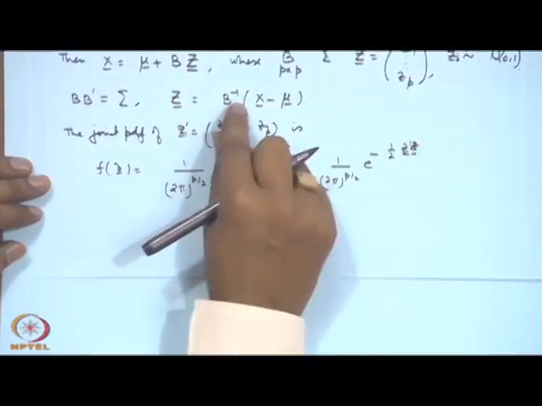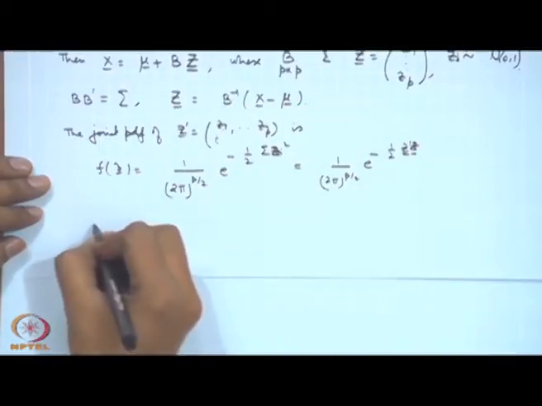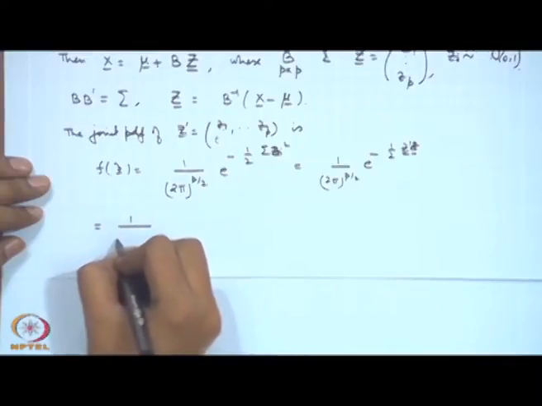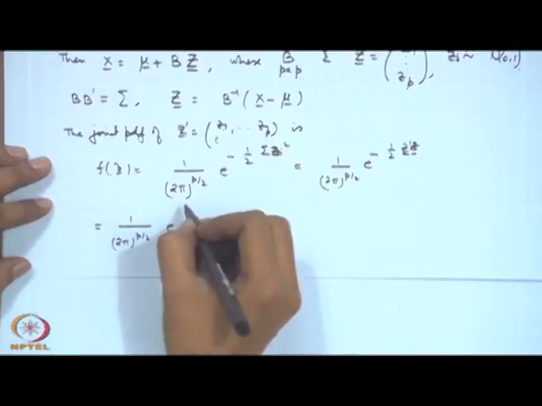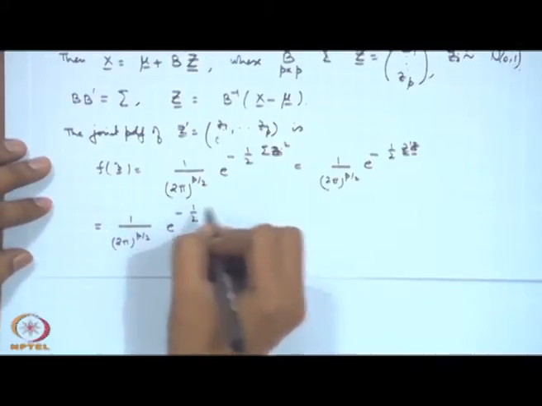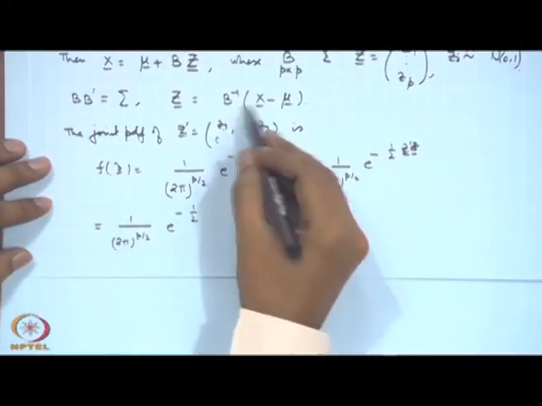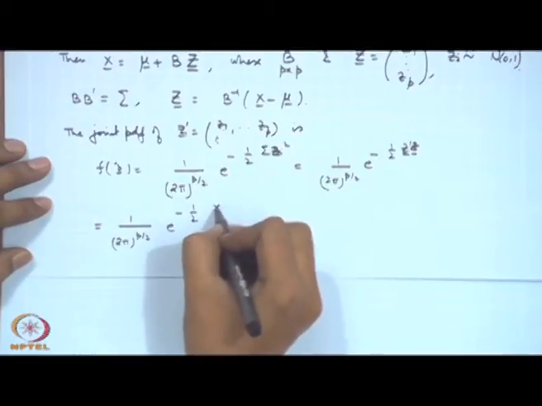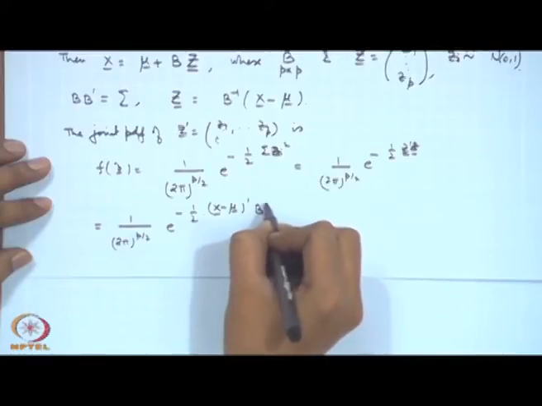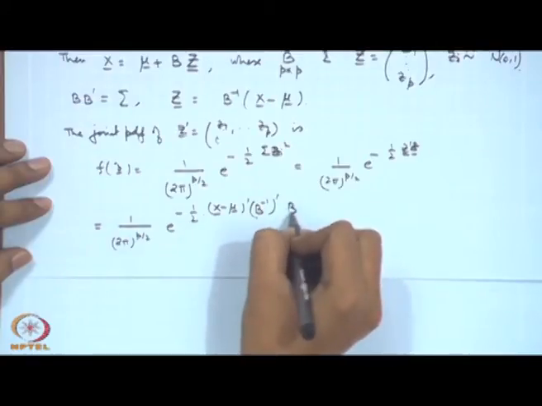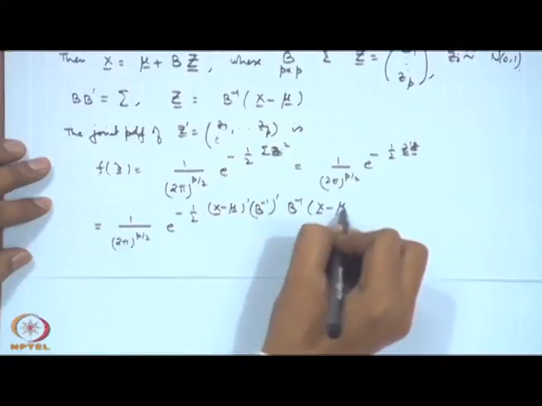Now, this z is given in terms of x. So, we write it here, that is equal to 1 by (2 pi) to the power p by 2, e to the power minus half. Now, z is equal to this term here, so it is becoming (x minus mu) prime B inverse prime B inverse (x minus mu).